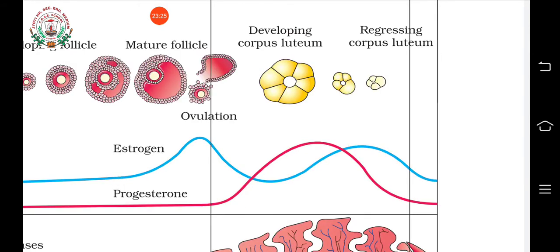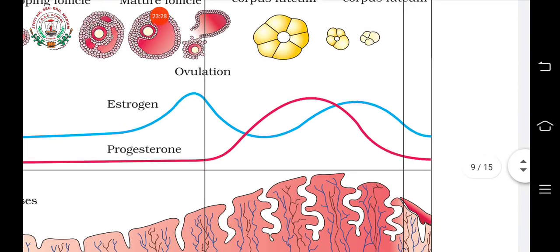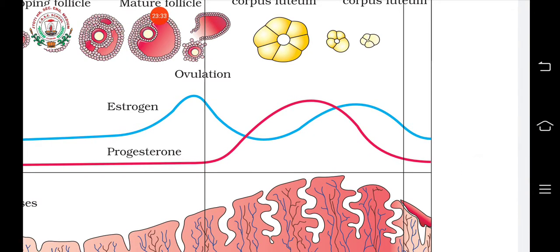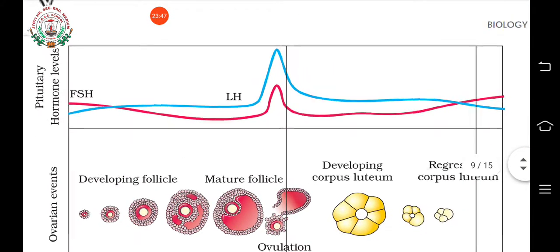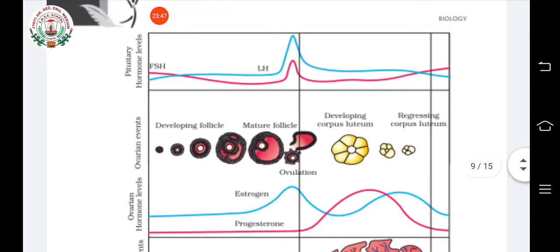It will result in the degeneration of this corpus luteum, and that results in the degeneration of the endometrium, resulting in the next menstruation. Understood? So in this way, these events take place one by one in a cyclic way, and this is called the menstrual cycle. Okay, so you have to learn this chart also.